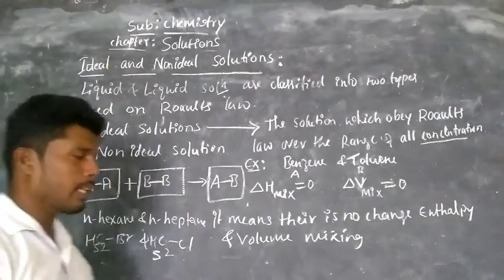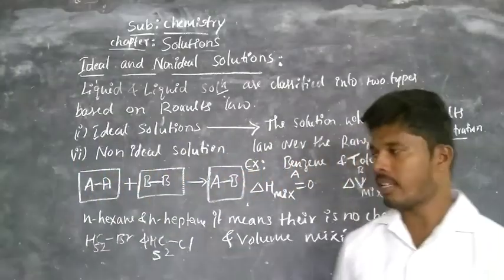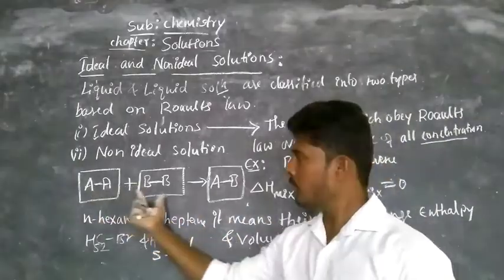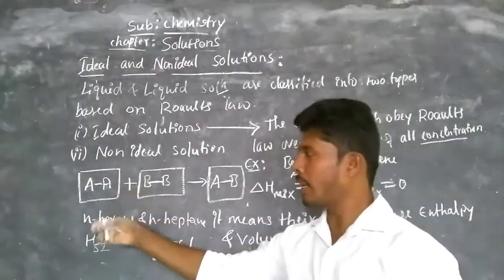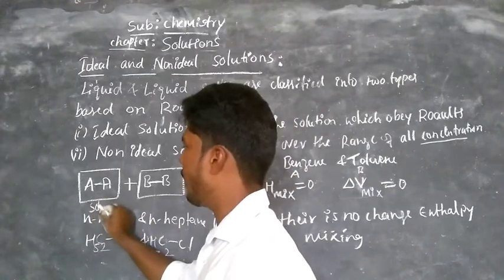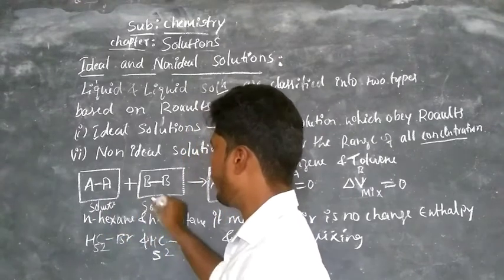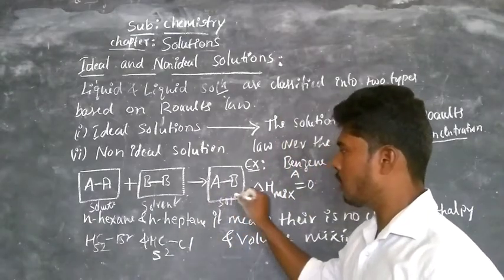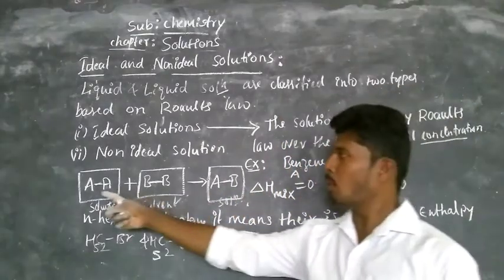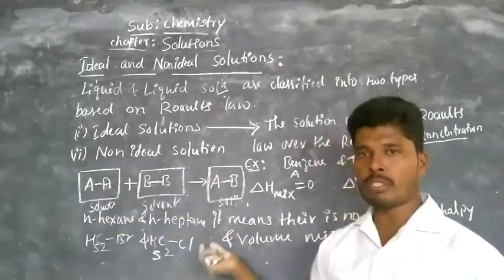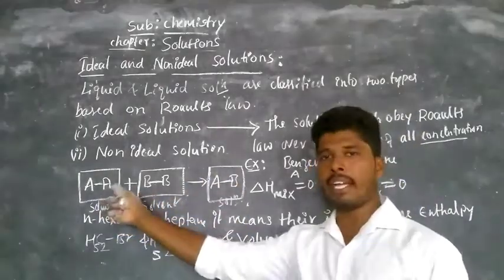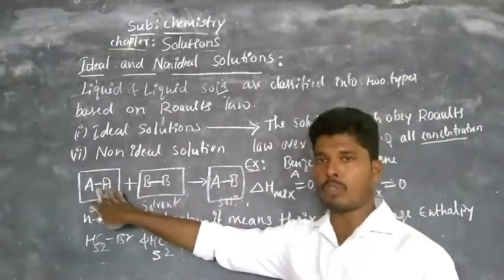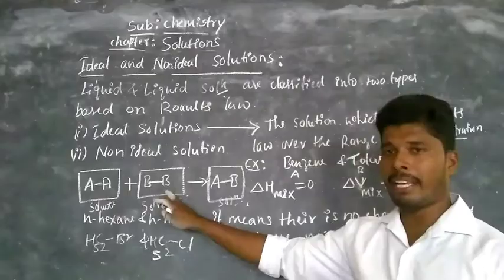So observe here the properties of ideal solutions: the size of both the components, either solute or solvent, is almost the same. When you take one solute and one solvent, you get a solution. Here the properties of both A-A and B-B are almost the same, the size of A and B is almost the same, and the internal attractive force between A-A and B-B is the same.